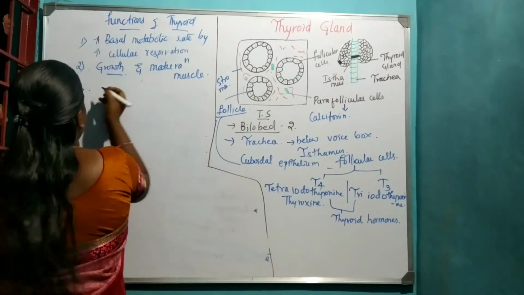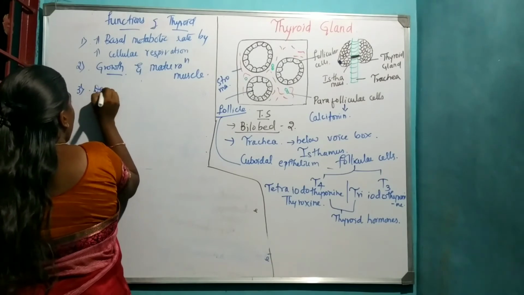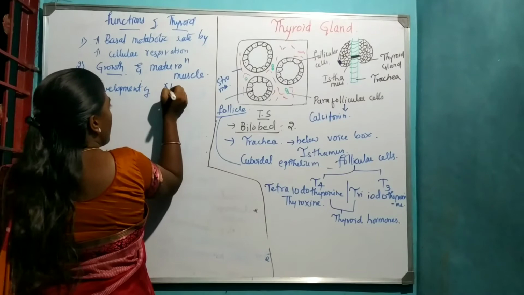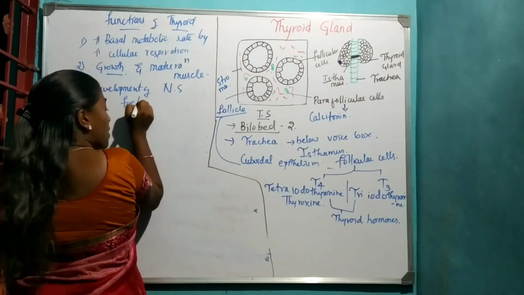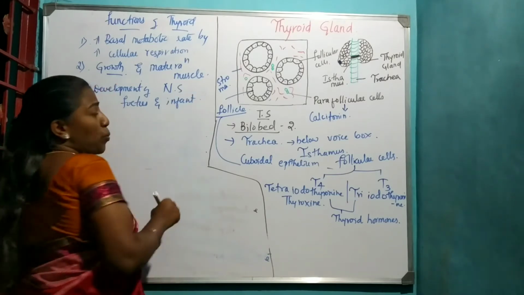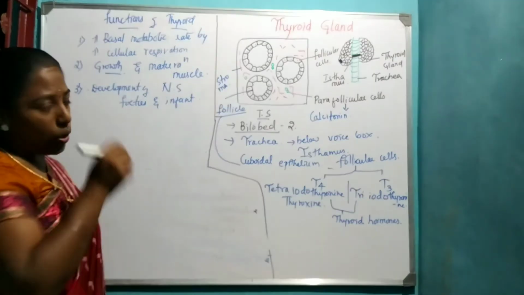In the fetus and infants, thyroxine hormone plays a very important role.